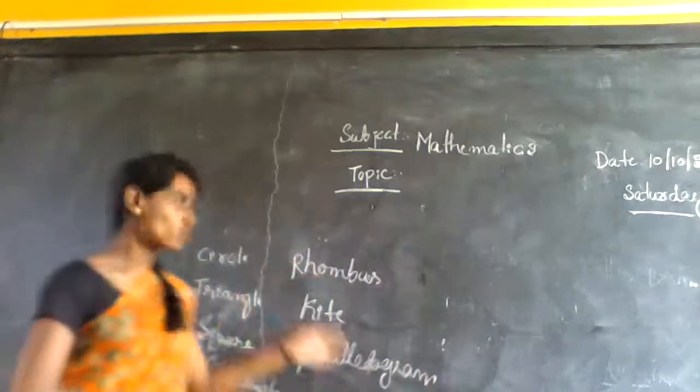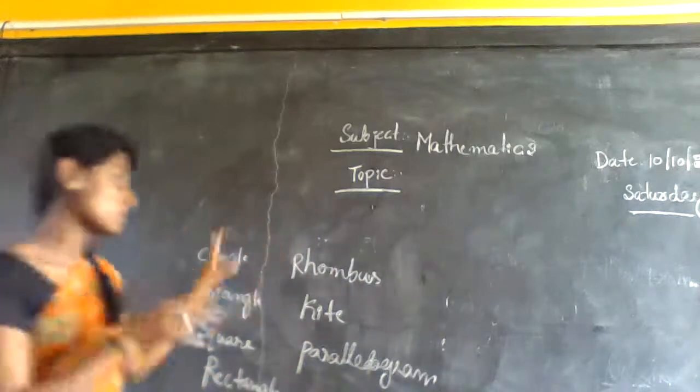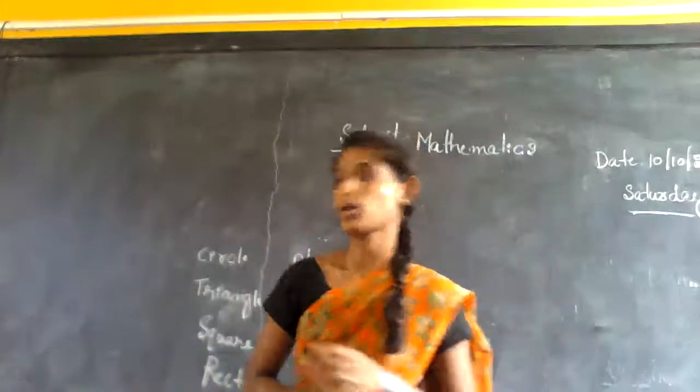Okay. These are the geometrical shapes you observe in your surroundings or your environments.